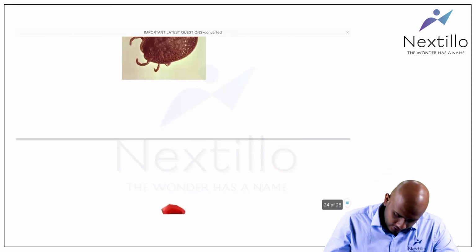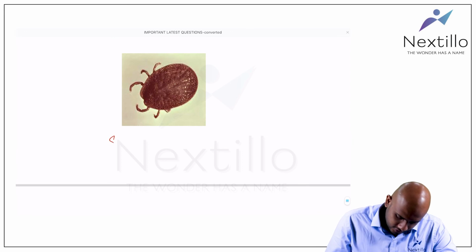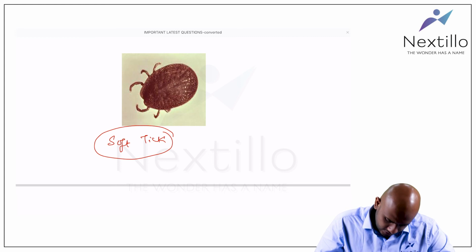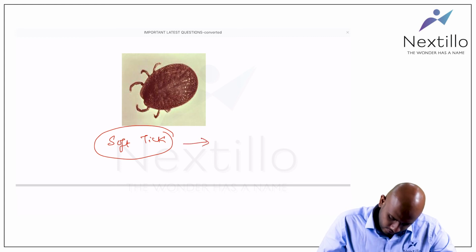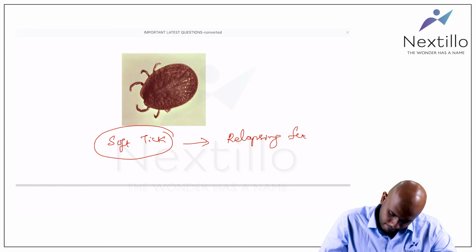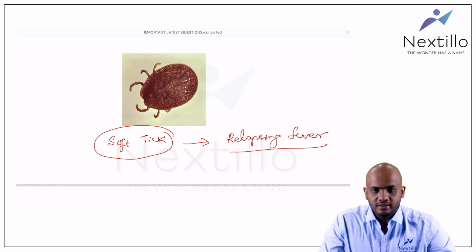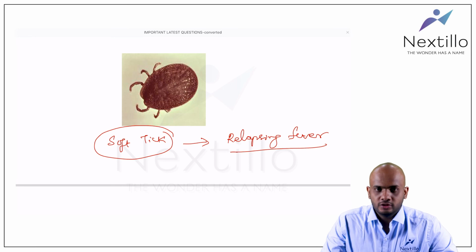Now identify the organism. This is called a soft tick. So what are the diseases transmitted by soft tick? Relapsing fever. Relapsing fever is a disease which is transmitted by soft tick.